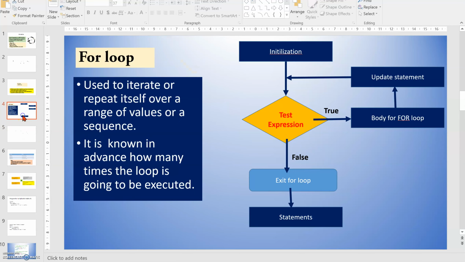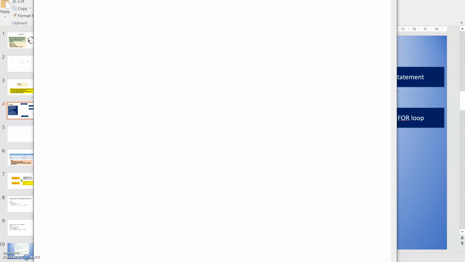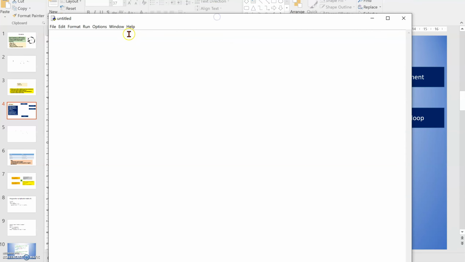Before we go to the range function, we are going to see some programs in the for loop. So let's see the for loop. First we are going to type: for i in "Python". Whenever we use the for loop, we have to give the colon symbol. When we give this colon symbol, Python automatically indents the space for the next statement.